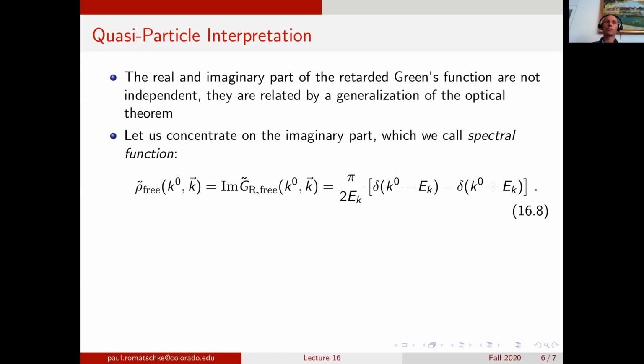I don't want to really go into much of the details. I will just point out that it's possible to just concentrate on the imaginary part of the Green's function. And if we do that, we can define a new function, which we call the spectral function, rho, that is given as the imaginary part of the retarded correlator. Since only the delta functions in the retarded correlator are imaginary, we find that the spectral function for the free correlator is just given by this expression here, pi over e_k, where e_k is just the square root of m squared plus k squared, times the difference of these two delta functions.